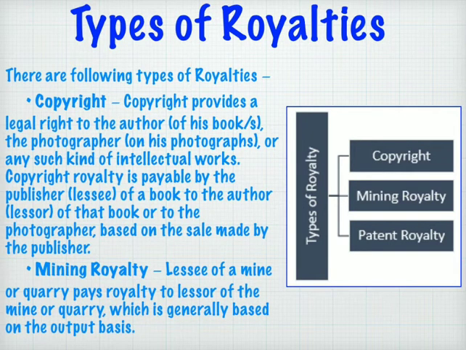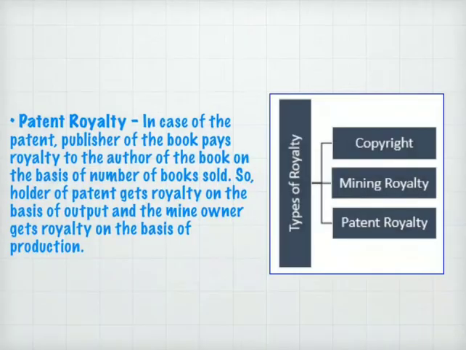And the last type of royalty is patent royalty. An invention is a scientist's asset. He has the sole right to produce the article invented by him. His right is called patent right. The scientist transfers his right to the manufacturer in exchange for payment based on the number of units manufactured.